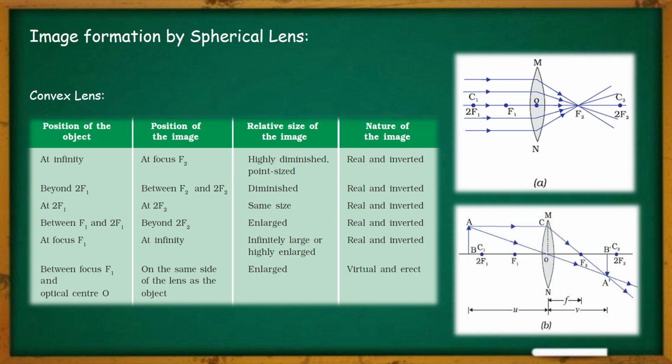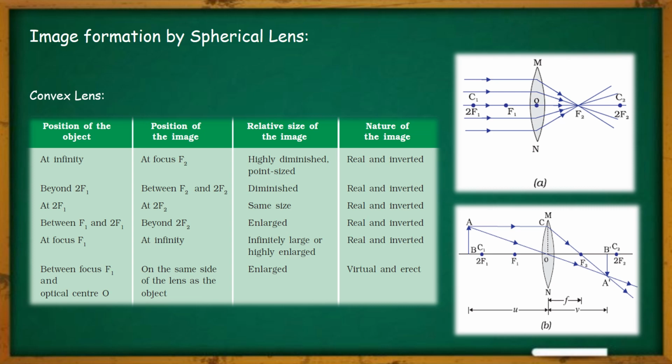Similarly, in the second case, as you can see in this diagram, the second position of the object is beyond 2f1. The 2f1 point means the C1 point, and whenever the object is placed beyond C1 or beyond 2f1, where will the image position be? Now let us see. The object, that is the arrow, is placed beyond 2f1, and two rays of light are coming from the tip of the arrow from position A, passing through the lens and meeting each other at point A dash.